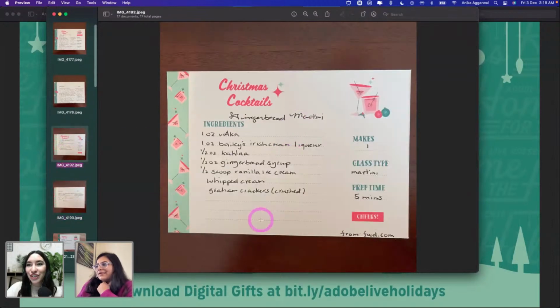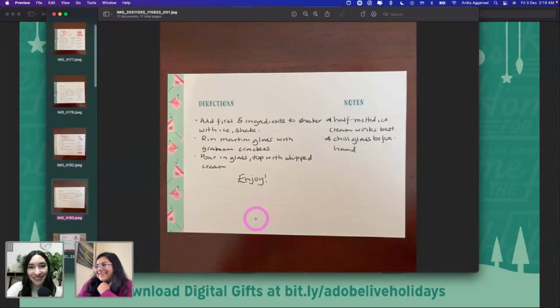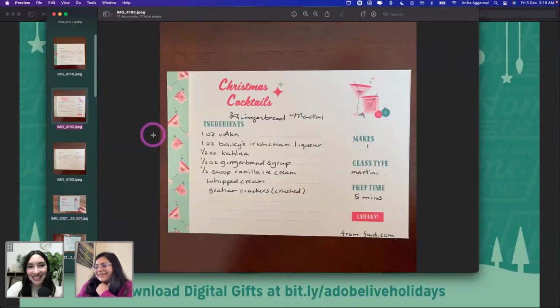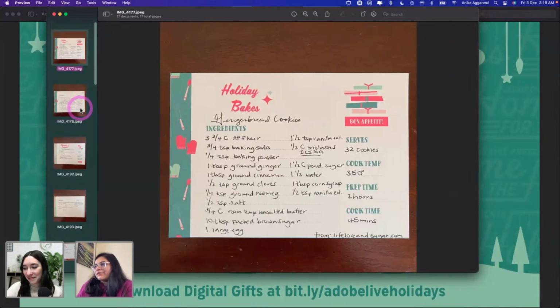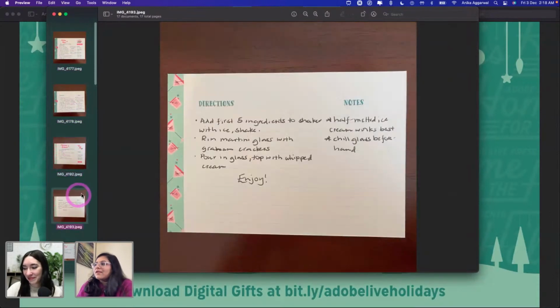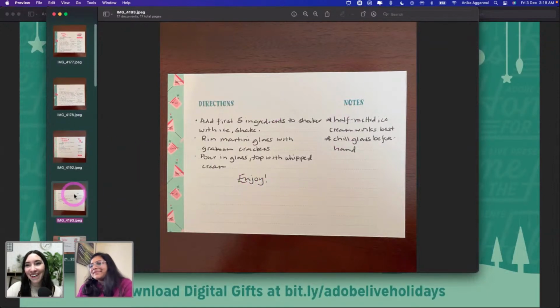There's a Christmas cocktail, gingerbread Martini. Whoa, that's fun, right? I did not even look at that. Oh my goodness. Okay, I'm going to make that. You can take a screenshot if you guys want. This is from food.com. My friend Randall Casey helped me out with this. Thank you, Randall. Appreciate you a lot. And then we have the directions over here as well, and a cute little enjoy as well.